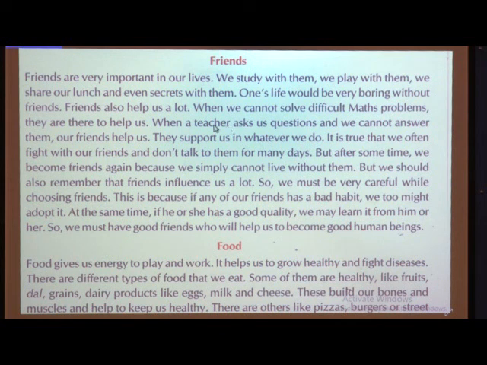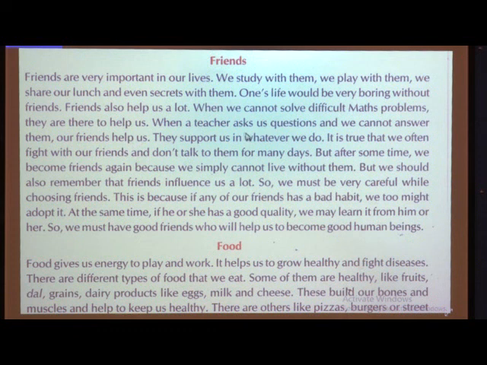See what they have told, when we cannot solve difficult math problems. See, myself also, same thing. I was not that good in math. So what I used to do, I used to take the help of my best friend, and she used to help me to solve the math problems. And if she had any problem in another subject, I used to help her. Means we both used to help each other. So friends even solve our problems in the studies also.